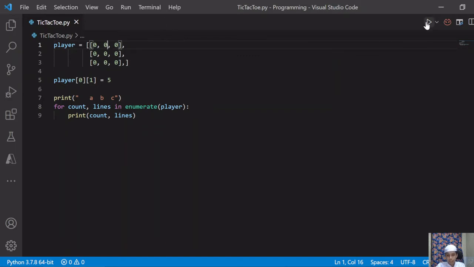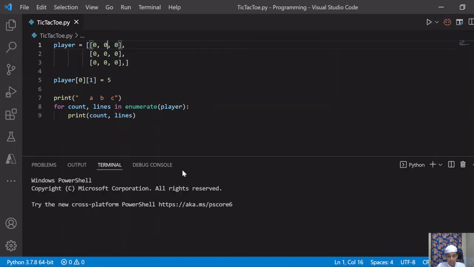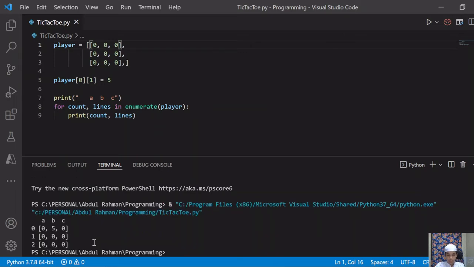Okay, so now if I run this program and see, you can see here it's showing 5 in place of 0. Why? Because we have given player 0, 1 is equal to 5, meaning in place of 0 we want 5.